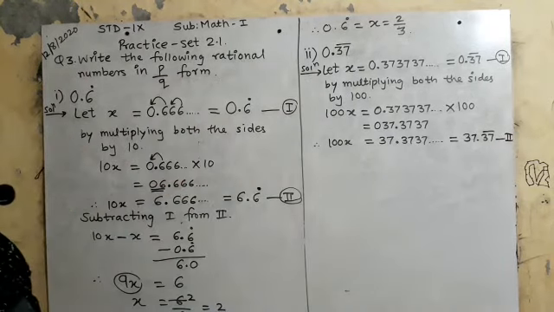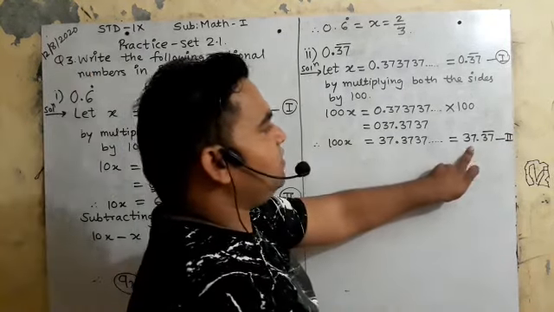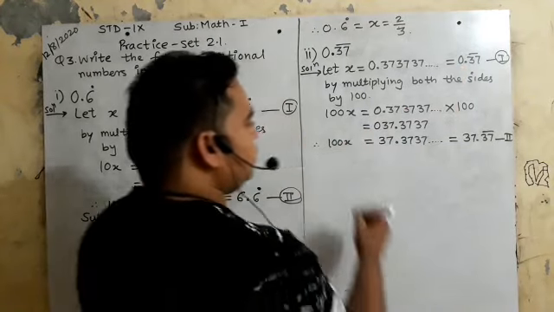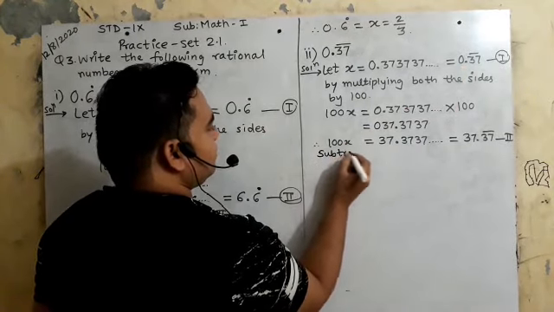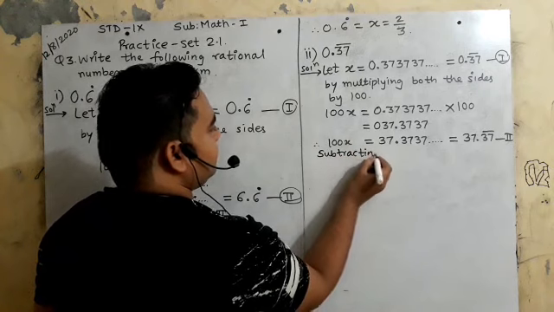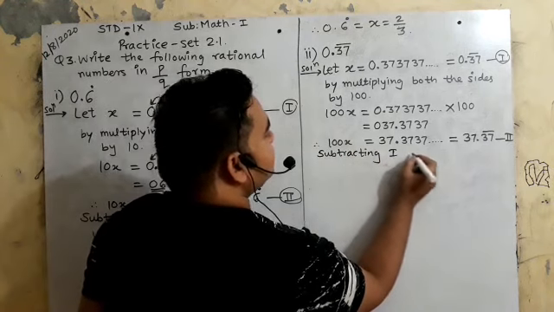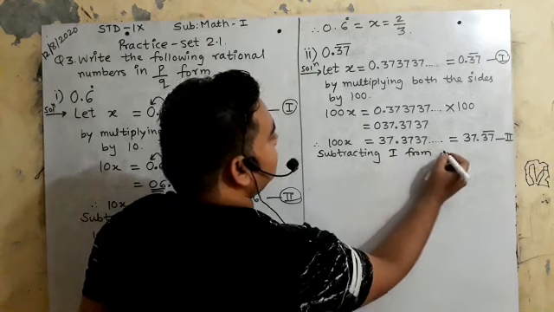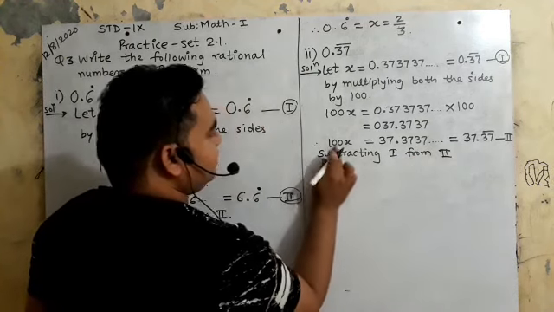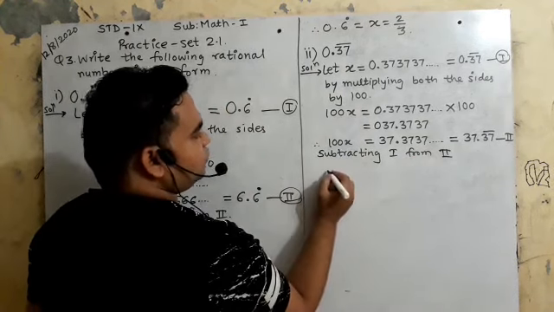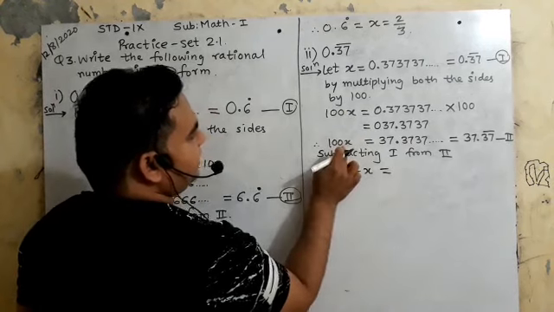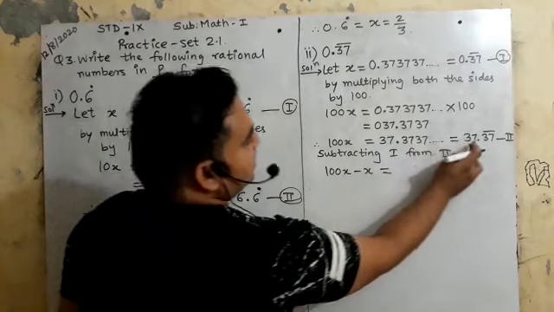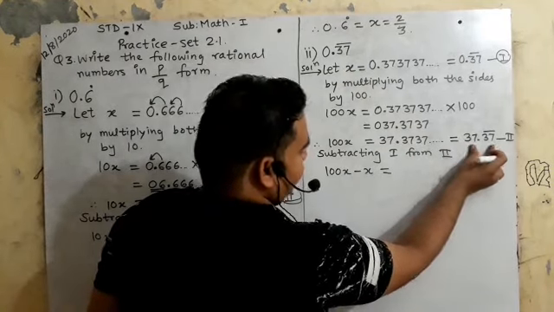Is it clear? Now which is bigger? Second will always be bigger than first. So what will we do? Subtracting first from second. So what is second? 100x minus x. Now you have to take this and this.